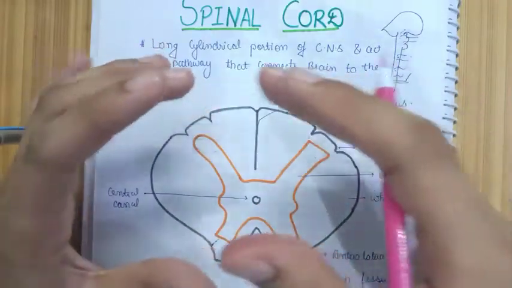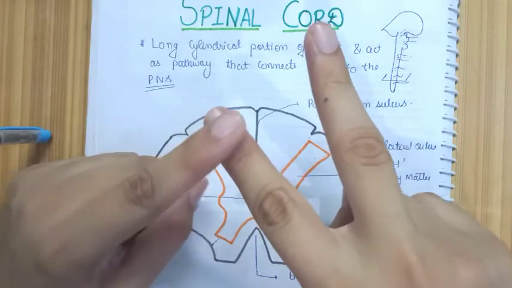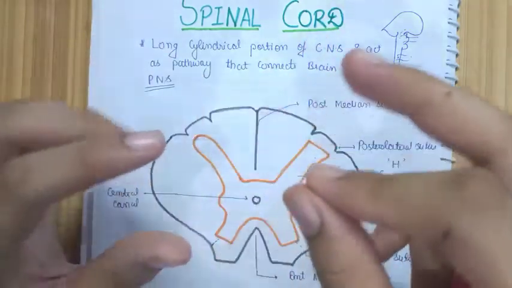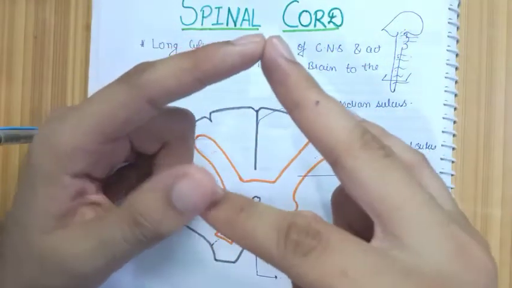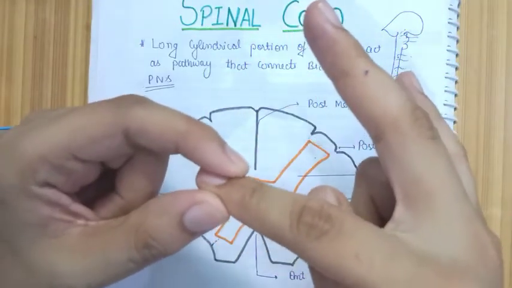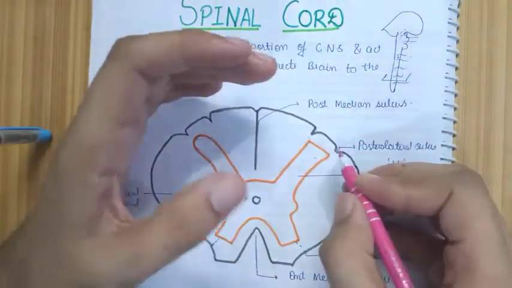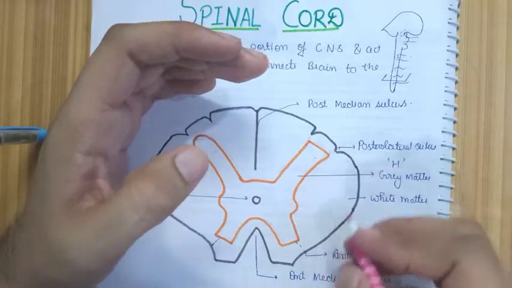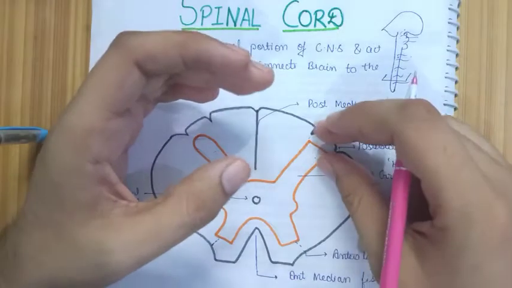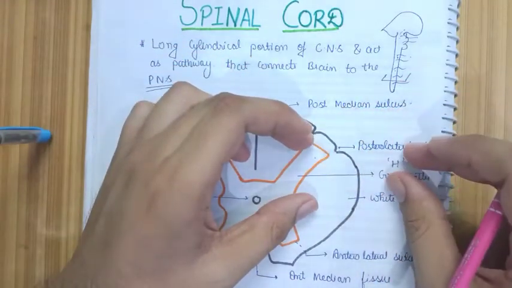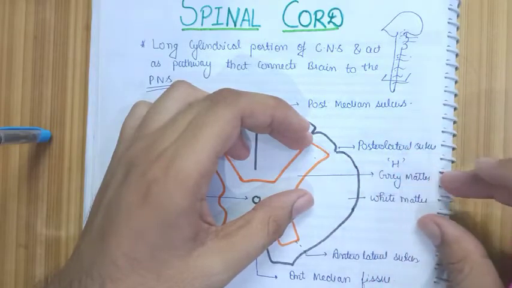As you know, the spinal nerve is formed by the joining of two rami, that is the ventral ramus and the dorsal ramus of the nerve. So a typical spinal nerve is formed by the joining of two rami: one is the anterior ramus, and one is the posterior or dorsal ramus. From the posterolateral sulcus and the anterolateral sulcus, the ramus originates. So it will originate like this, the dorsal ramus from here, the ventral ramus from here, and they will fuse to form the spinal nerve.